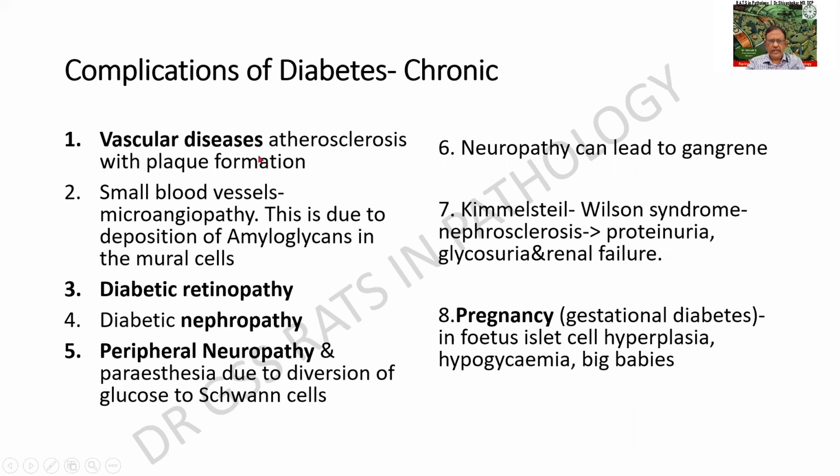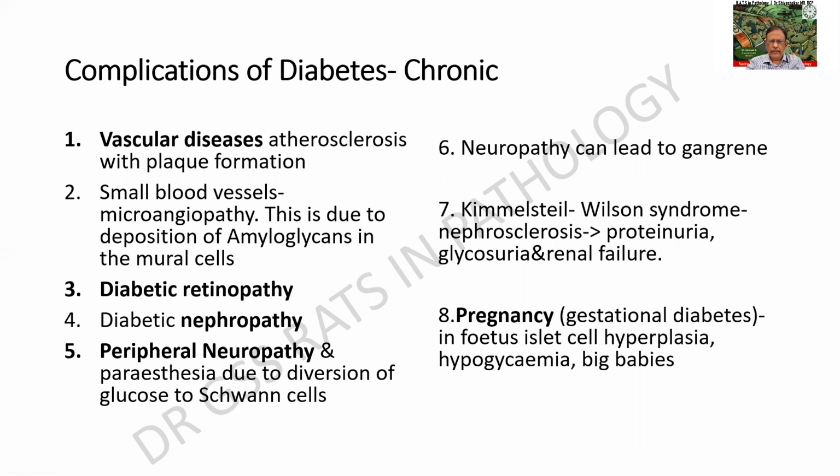There can be vascular diseases, which we shall be seeing, atherosclerosis and so on, diabetic retinopathy, nephropathy, and peripheral neuropathy, which can be because of the diversion of the glucose to the Schwann cells. Also, pregnancy or gestational diabetes can induce some changes in the fetus, resulting in big babies. So this list of complications, please do remember.